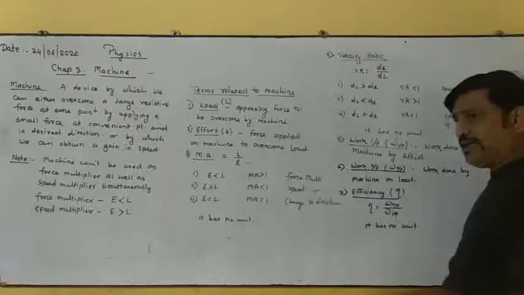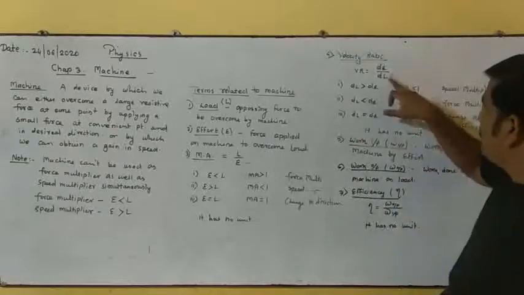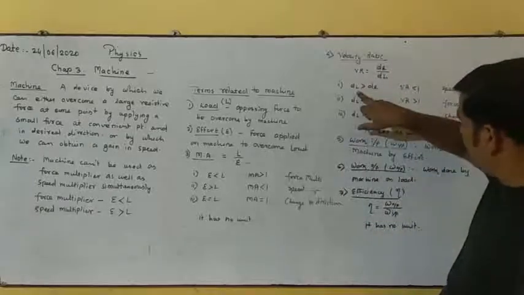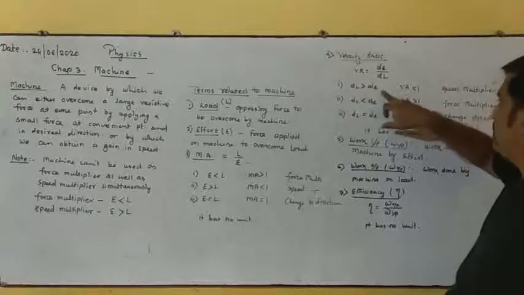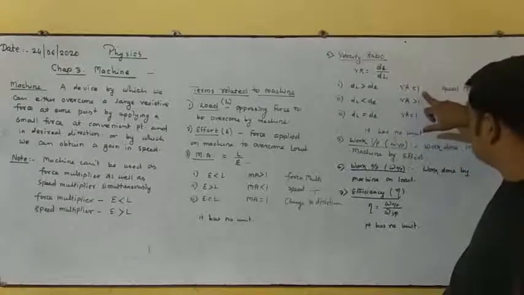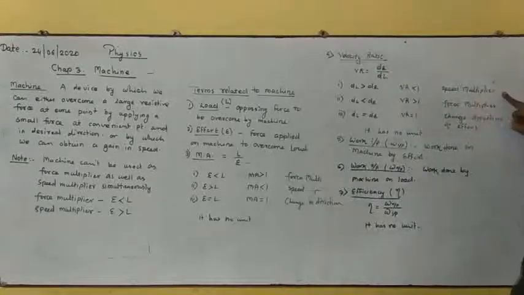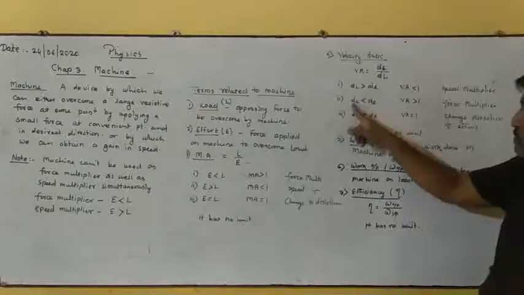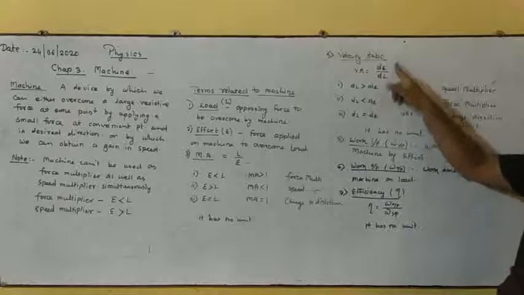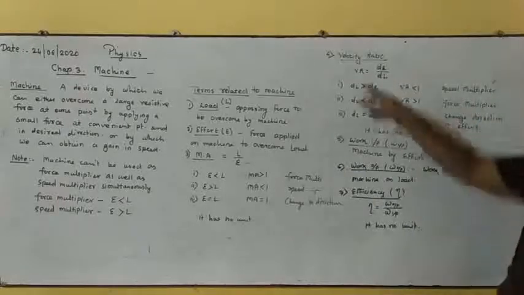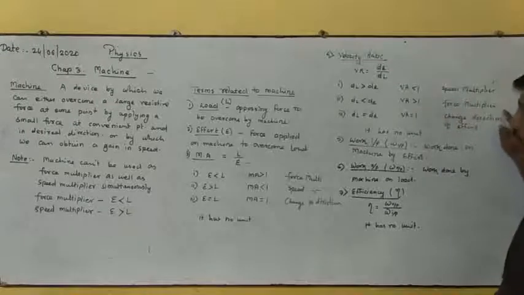Now again, dependent cases. When the displacement of a load is more than displacement in effort, then velocity ratio becomes lesser than 1, and in this case machine acts as speed multiplier. When the displacement in load is lesser than displacement in effort, denominator lesser than numerator, in this case we find velocity ratio more than 1 and machine acts as force multiplier.